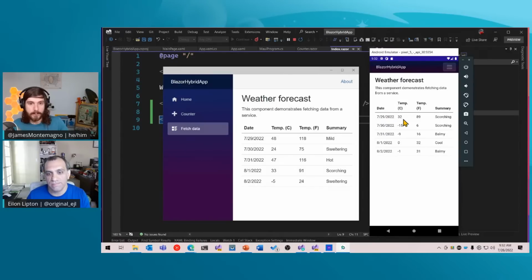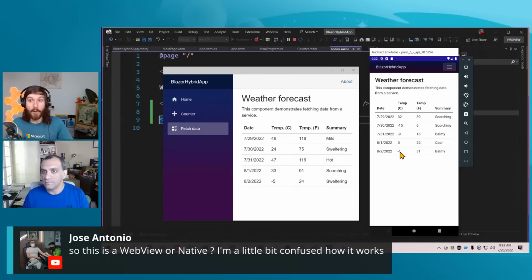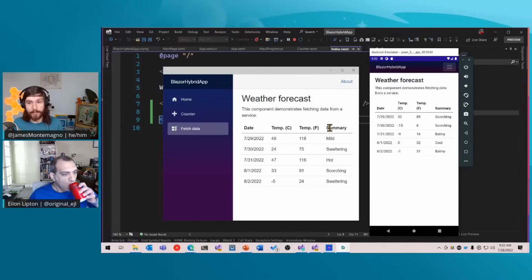native application. Yeah. And I think the important part there, because I think Jose on the bottom here was asking, is this a web view or is it native? Well, it's both. It's native and this is a web view right inside of it. So you can access native capabilities. You can blend native controls with the web view, like Alon just said, or you can be 100% web view, right? Some developers are coming from the web world. They don't want to mix and match. They just want it all to be web stuff.